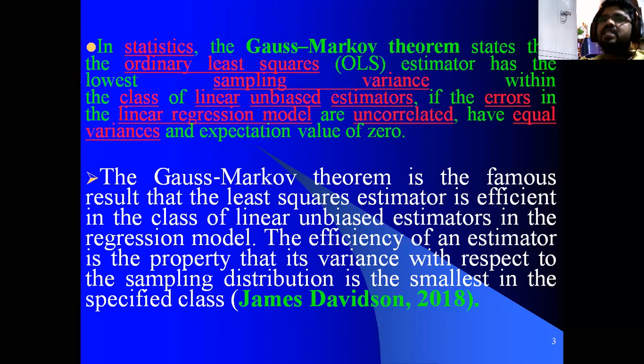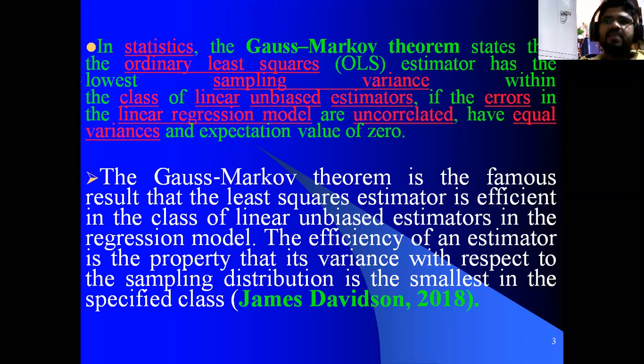That the least square estimator is efficient in the class of linear unbiased estimators in the regression model. For example, as James Davidson told, this theorem is famous, and it gives good results: the OLS estimator is efficient in the class of linear unbiased estimators. When the estimator follows linearity, unbiasedness and minimum variance, that result gives the best results. That is the famous theorem, which gives good results compared with the other estimators when we have followed the BLUE properties.